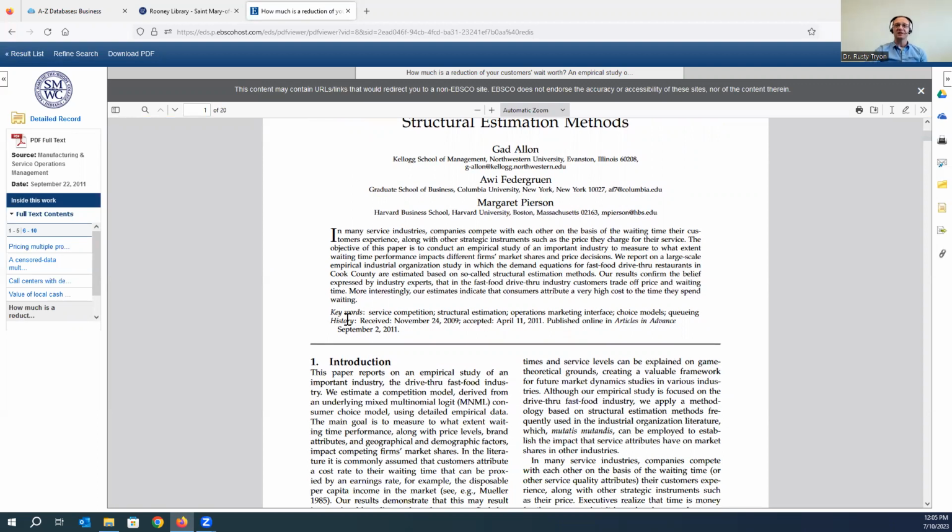We also see the history down here of the peer review process. So these are kind of date stamps for the editorial process this article has gone through, that again assures us that it is scholarly in nature.